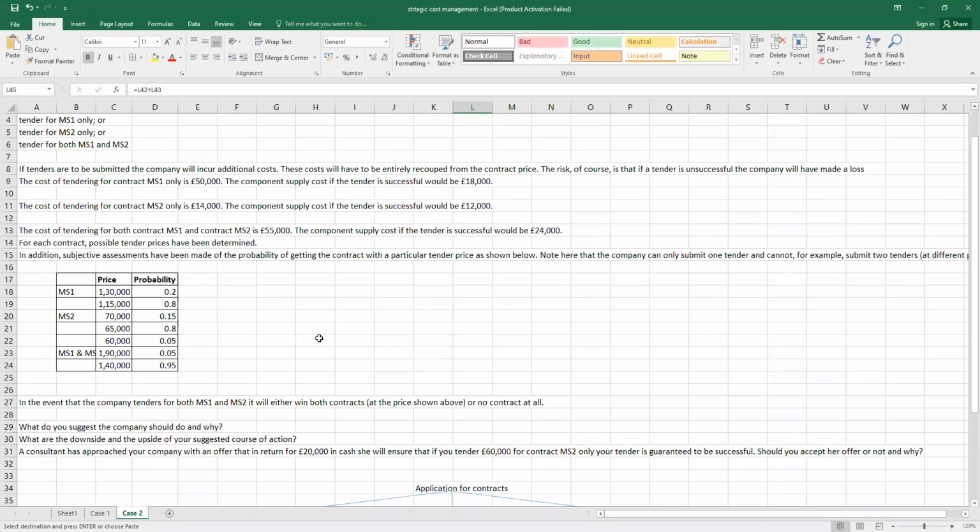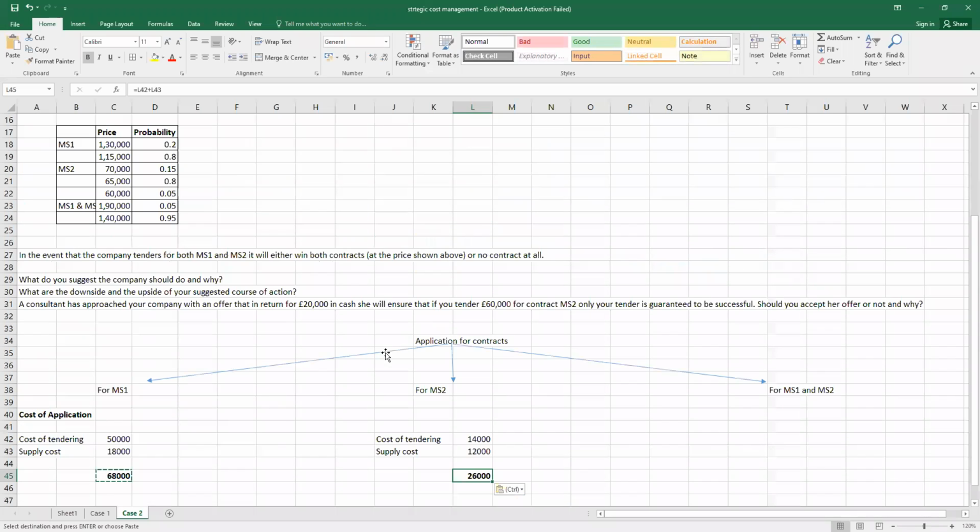And if at all we decide to go for both contracts, the cost of tendering for both contracts is 55,000 and the supply cost is 24,000 euros. So now before us, we have the total cost for both contracts.